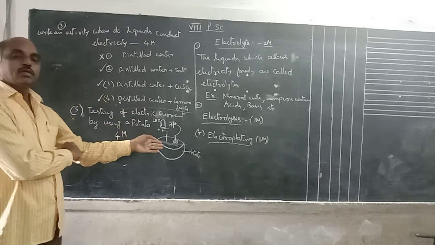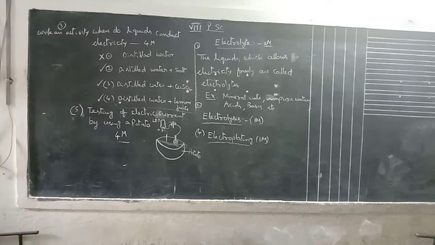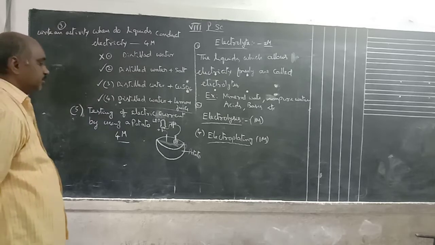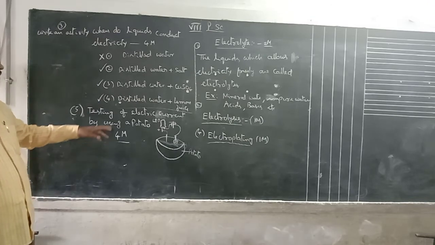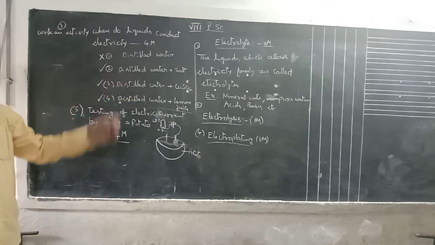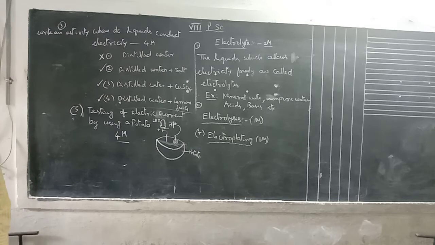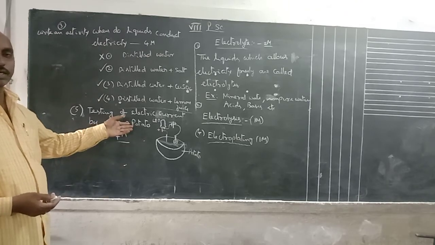Whatever chemicals are present, liquids or semi-solids, these are all good conductors, electrolytes. After some time, a greenish color spot is formed around the positive terminal of the battery. Why does it happen? Because of a chemical reaction. So from this experiment, we know that electric current will pass through the potato. Not only a potato, you can take other fruits also, for example, an unripe orange or some lemon. Any citrus fruits, you can conduct the same type of experiment.